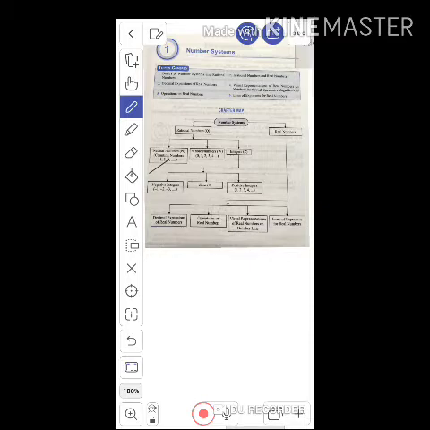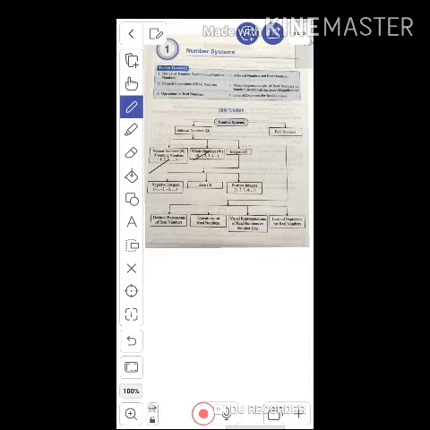Similarly, the next type of number is whole numbers. Whole numbers means the group of numbers containing 0 including all natural numbers, which is denoted by the letter W. The next type of numbers is integers.